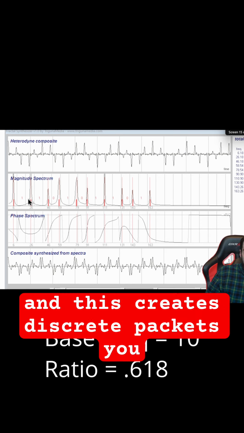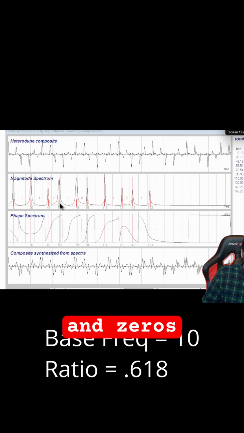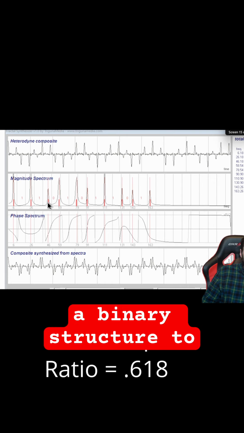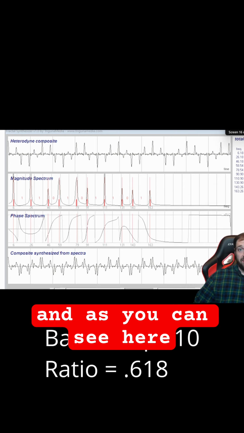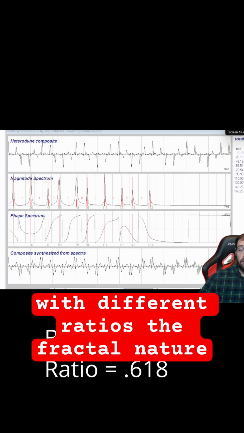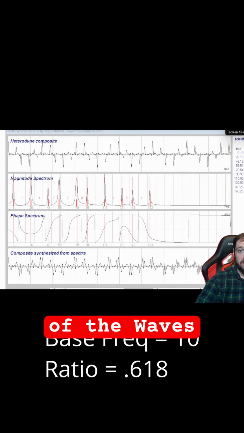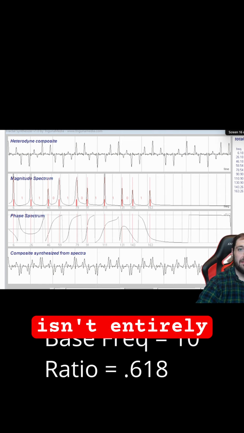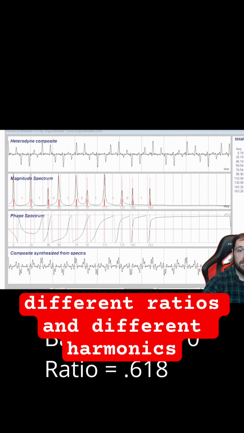And this creates discrete packets you can see here listed by ones and zeros, indicating a binary structure to the order of these frequencies. And as you can see here, with different ratios, the fractal nature of the waves, that is to say, the repeatability of the waves, isn't retained nearly as well at different ratios and different harmonics.